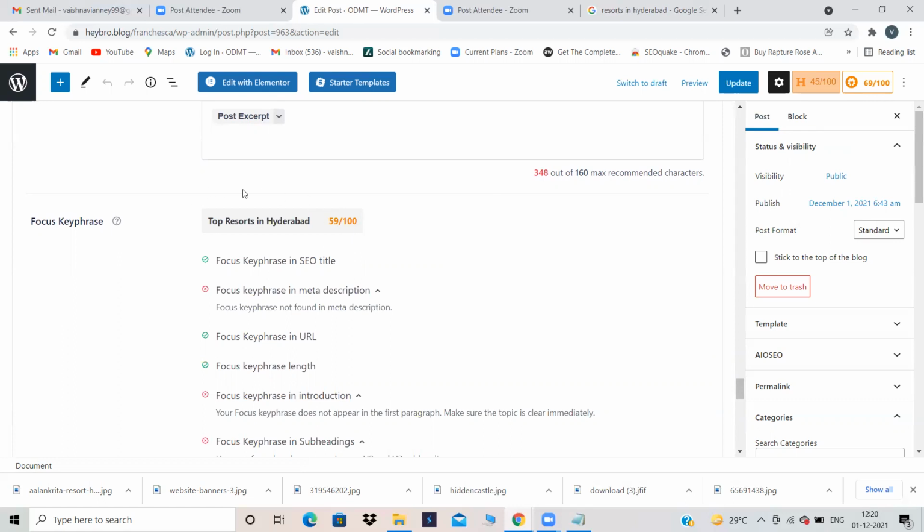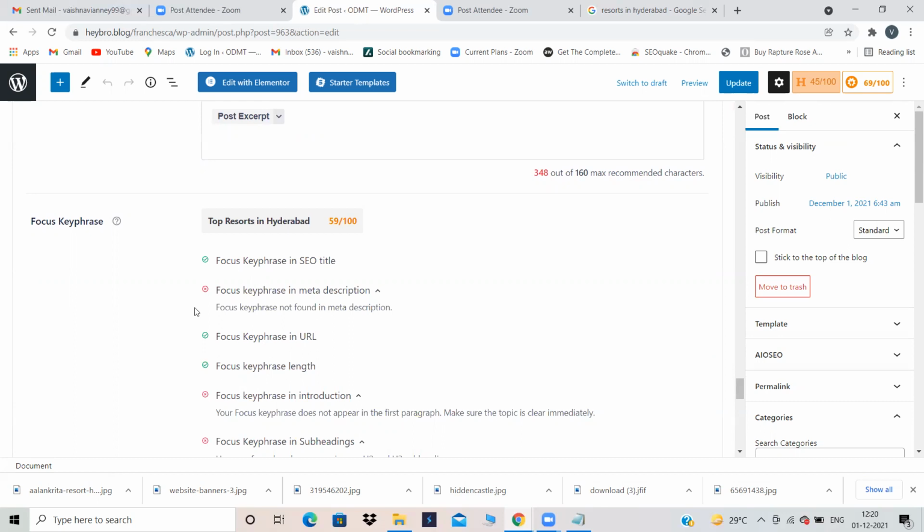Now, what is focus key phrase, Pranita? It means what we are writing about. It's not exactly the title of the blog, but the main thing you are writing about. Suppose you are writing about Sachin Tendulkar, and everything is about Sachin Tendulkar. Then Sachin Tendulkar will be your focus key phrase. It's simple. I'm talking about top resorts in Hyderabad, so my focus key phrase is top resorts in Hyderabad.